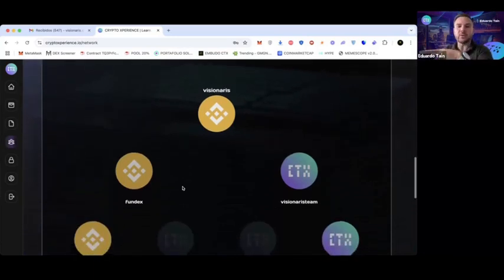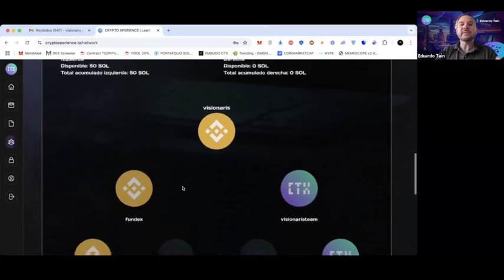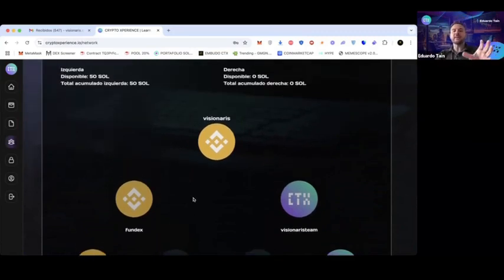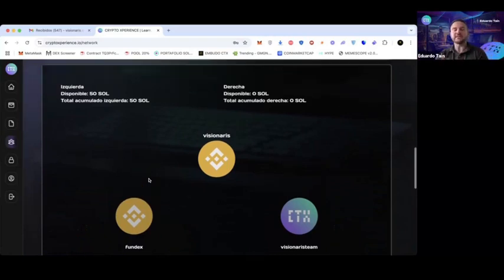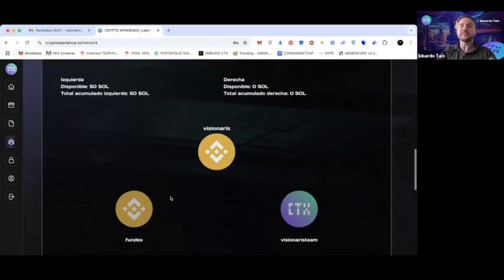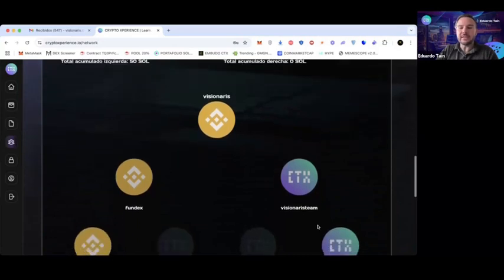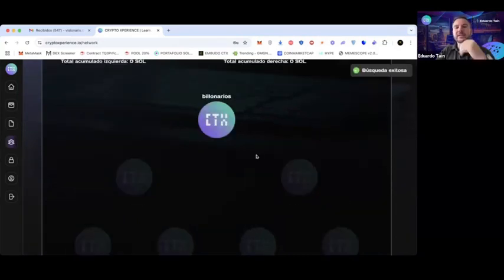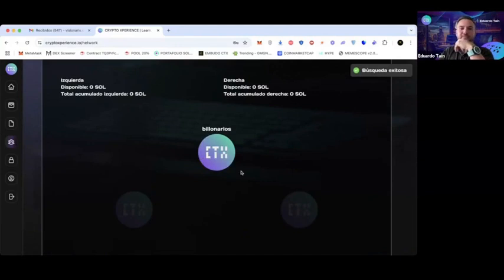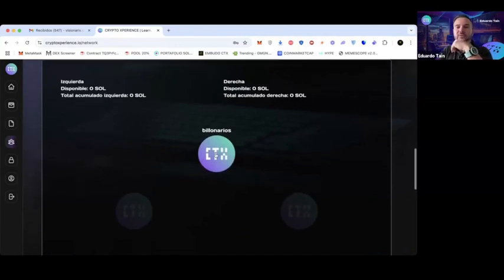Don't wait until tomorrow. No, do it today. First, activate your binary. It can be one on the left and another on the right. It can be with 25 or 25, it doesn't matter, but activate your binary. That would be step number 1. Obviously, if you want to build a network; if not, well, it doesn't matter to you either. So really, you can start looking at the positions. Here, for example, this would be the last position. If you want to move up, you click here and it moves you up.